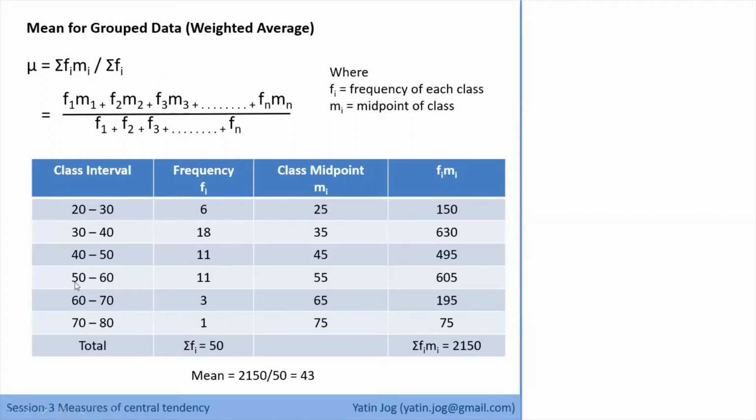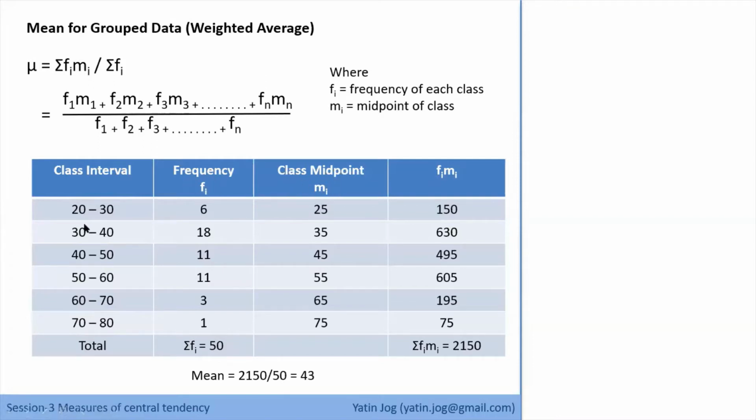These are the class intervals, and this is the frequency which is given to you. The summation of frequency, summation of Fi, is 50 first of all. So the denominator is 50. We have got the denominator. Now for the numerator, we need the Fi into Mi product. Fi is already given. We have to calculate Mi, the class midpoint.